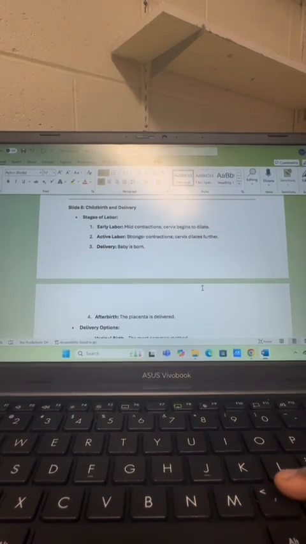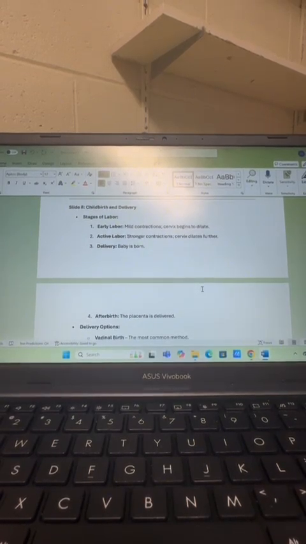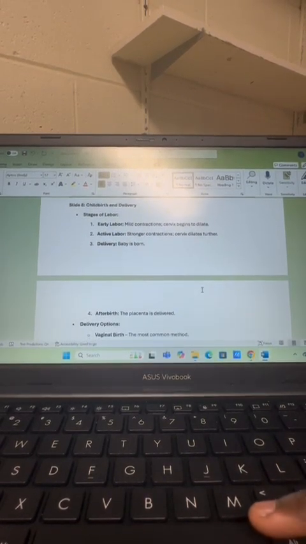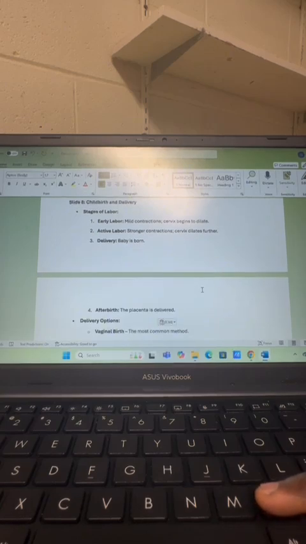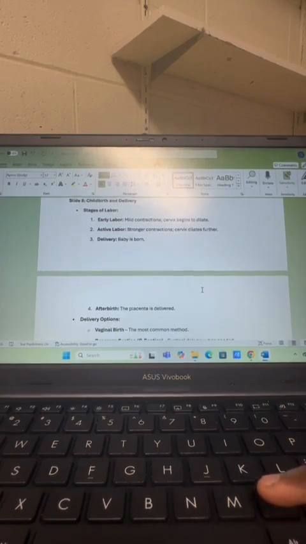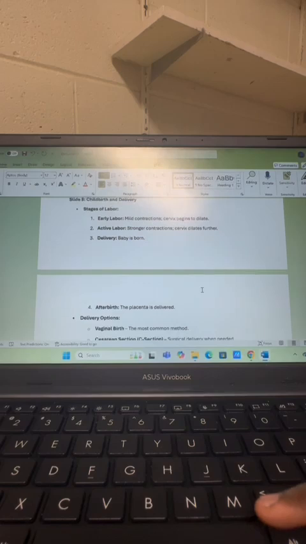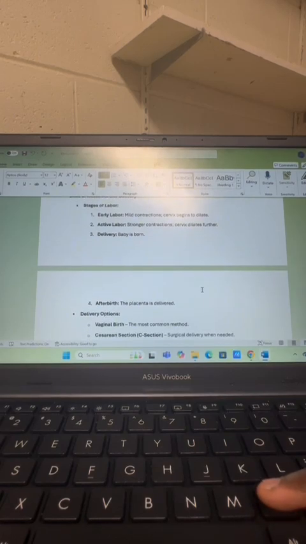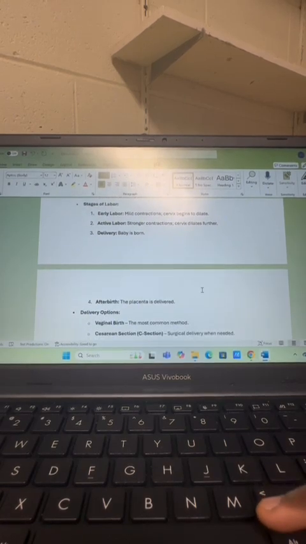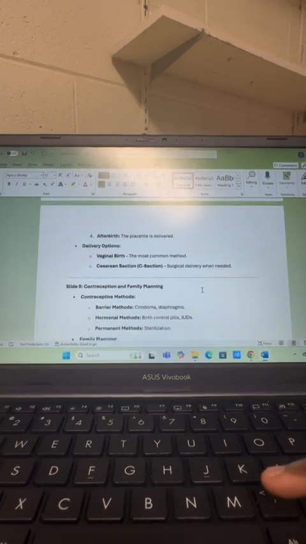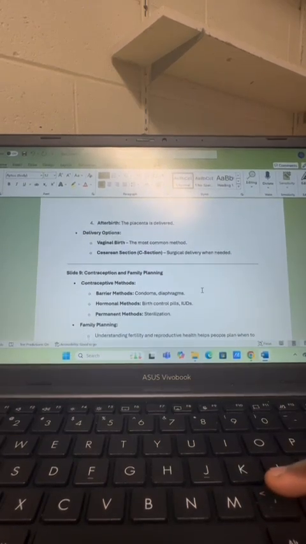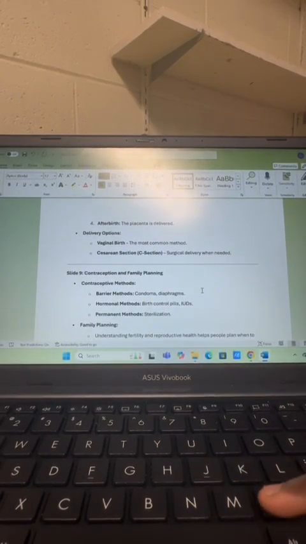Childbirth and delivery. The stages of labor. First is early labor: mild contractions, and the cervix begins to dilate. Secondly, we have active labor: stronger contractions, and the cervix dilates further. And thirdly, we have the delivery, where the baby is born. Lastly, after birth, the placenta is delivered.